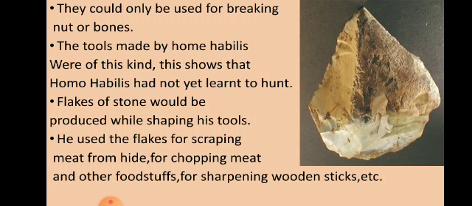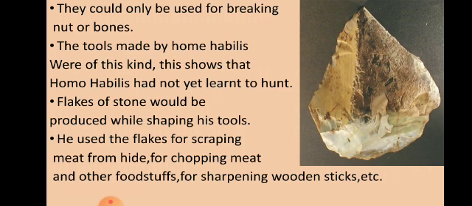Now meat: we have seen in the previous lessons that they were dependent, they were foragers. Whatever was leftover from animals hunted by other big animals, they used to consume. They were not hunting themselves, but ate what was hunted by other animals. For chopping meat, chopping means breaking big pieces of meat. Now we humans did not have canine teeth. Canine means the sharp pointed teeth that tigers or other flesh-eating animals have. So it was not possible to tear the flesh.